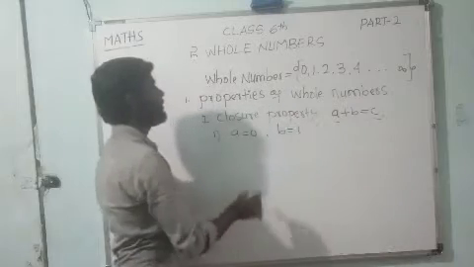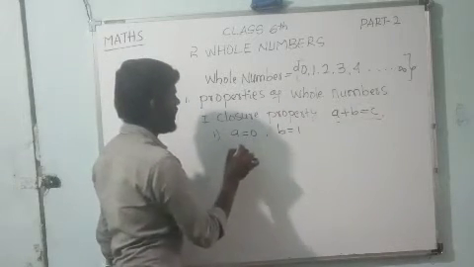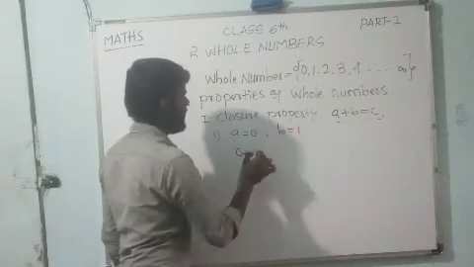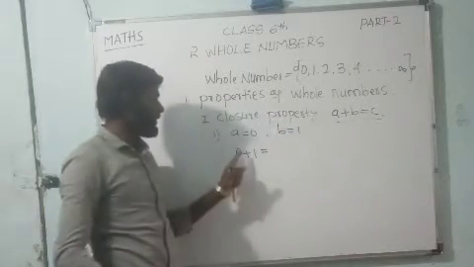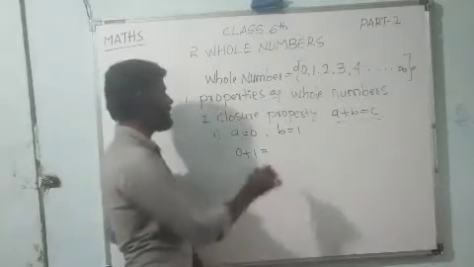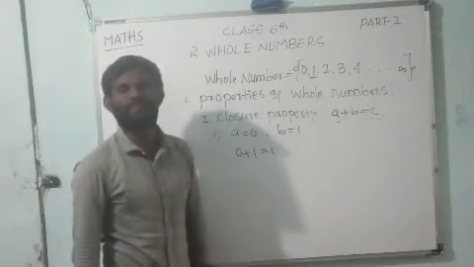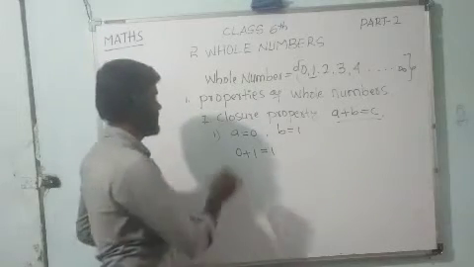Keep in this rule: a = 0 plus b = 1, so 0 + 1 = 1. Yes, 1 is also in the set of whole numbers.